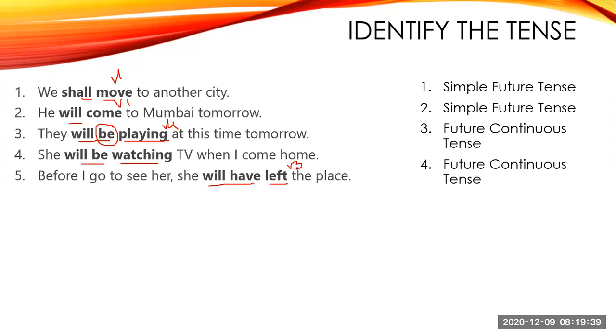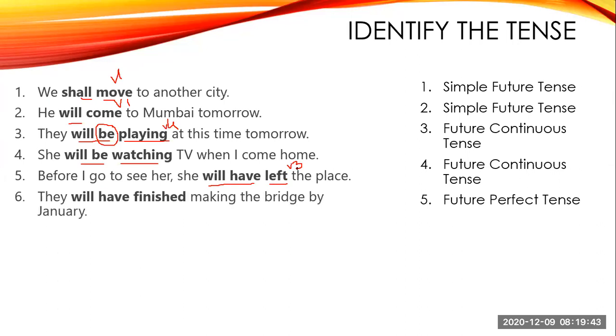So here this is a perfect tense, future perfect tense. Next, they will have finished making the bridge by January. So here January they will have finished. So will have plus V3. Which tense is this? This is your future perfect tense.